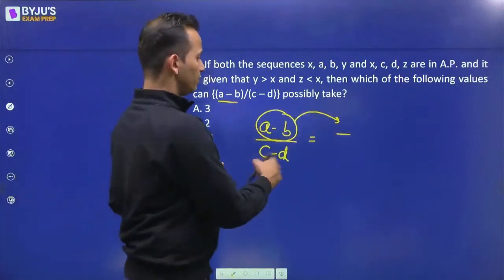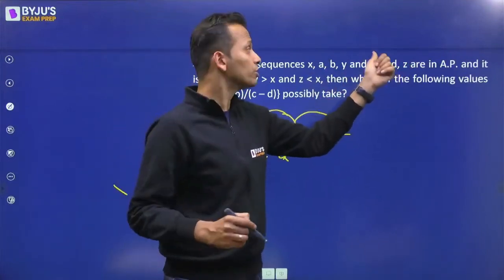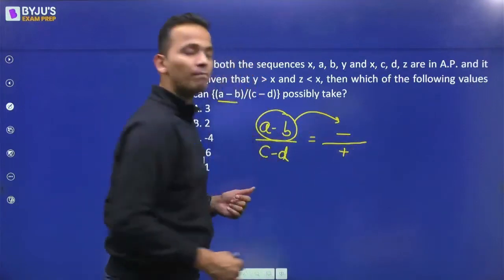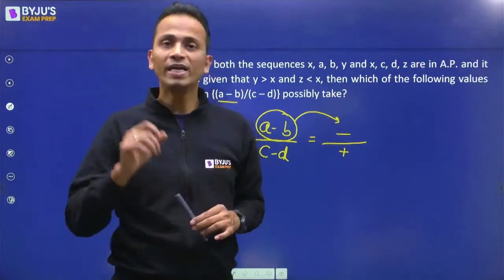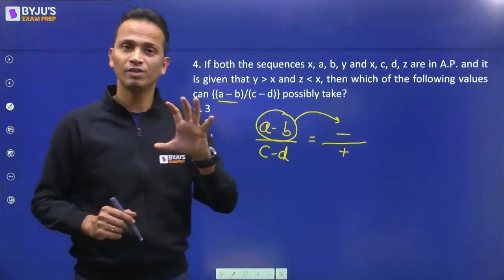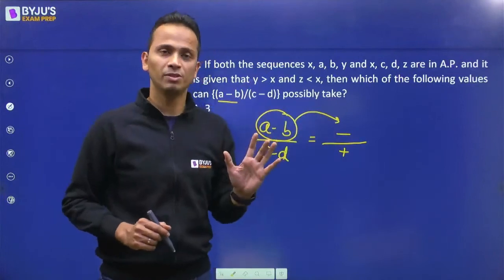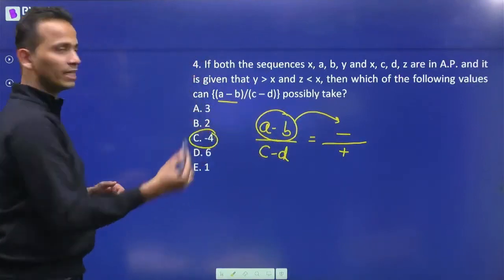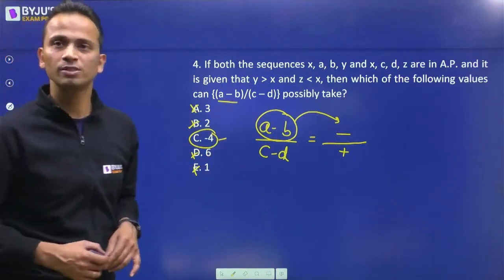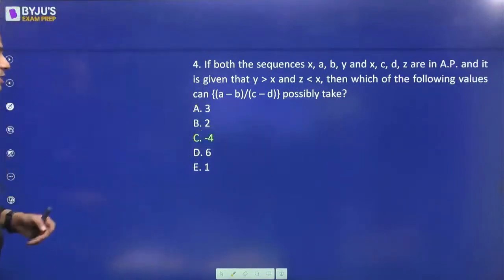Let's talk about the denominator, C minus D. Since this is a decreasing AP, C will be greater than D. So C minus D will be positive. A negative number divided by a positive number, so the net result will definitely be a negative number. My answer can never be a positive number. It will always be a negative number. We have only one option which is negative, so all the other four options will be eliminated and the correct answer will be option C. Okay. So option C जिसने भी answer दिया है, they are absolutely correct. C is the correct answer.